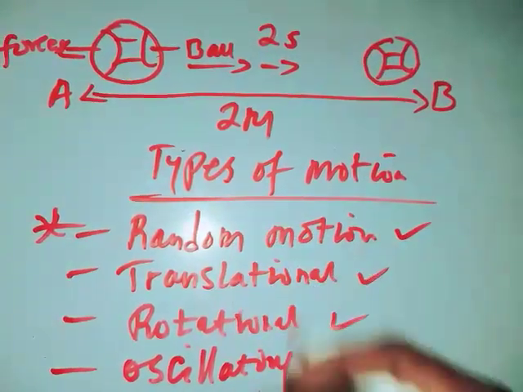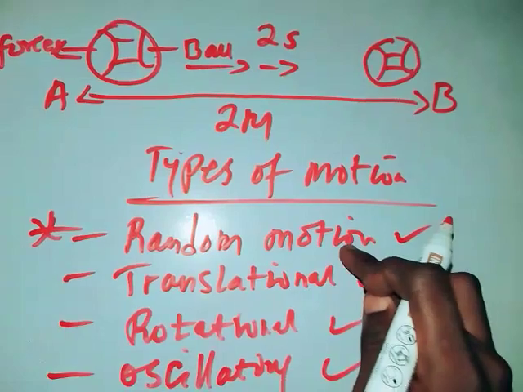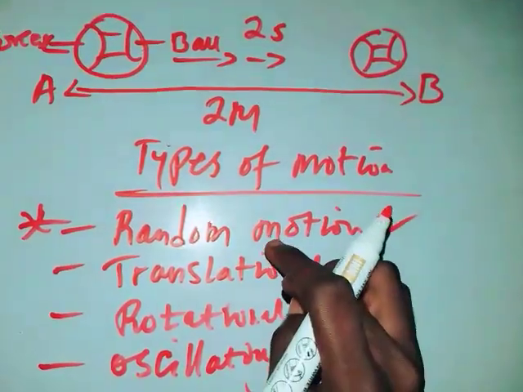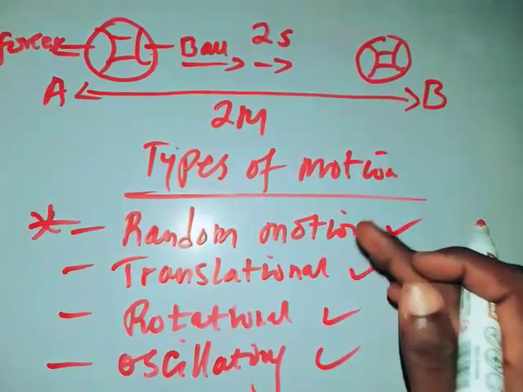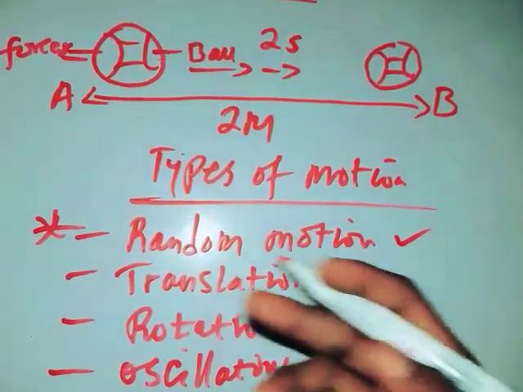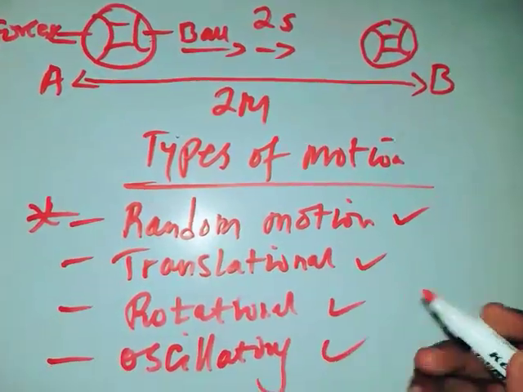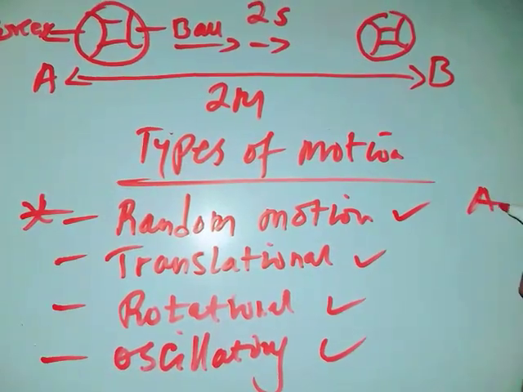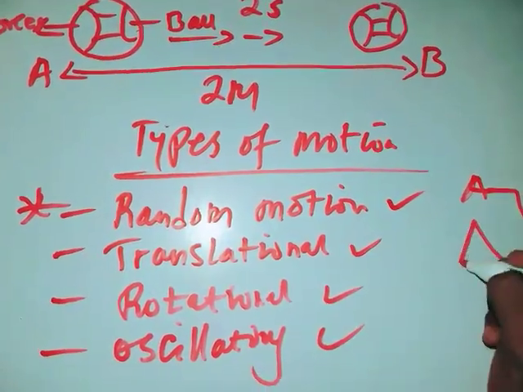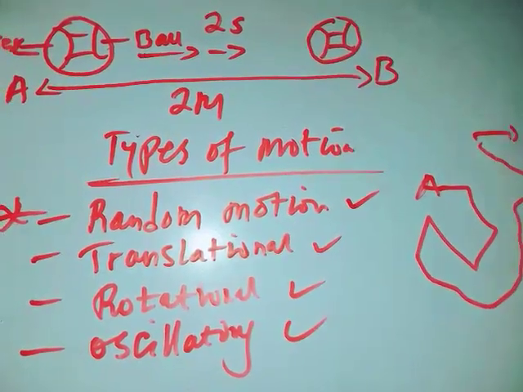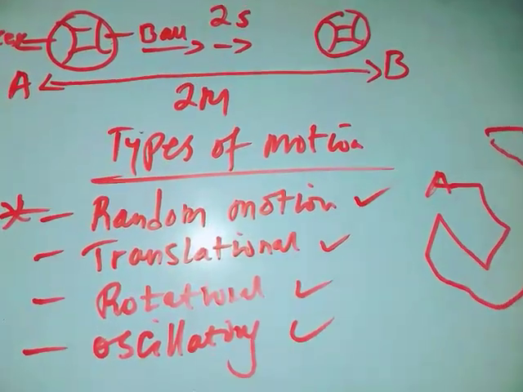Otherwise, you can call this a scalar motion because this motion has no direction. For example, traveling from point A to this, and moving like this and moving like this has no direction. So we view this as a random motion.